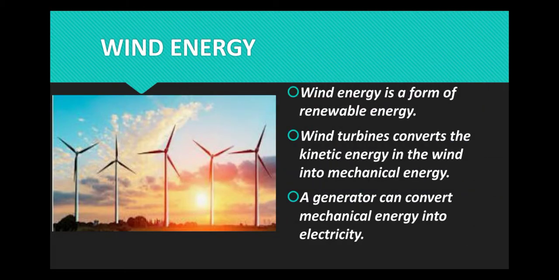Wind energy. Wind energy or wind power refers to the process of creating electricity using the wind or air flows that occur naturally in the earth's atmosphere. Wind turbines convert the kinetic energy in the wind into mechanical energy. A generator can convert mechanical energy into electricity.